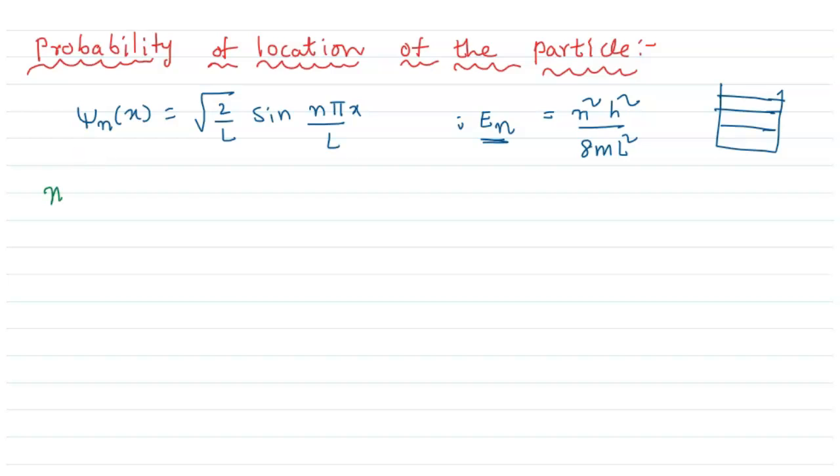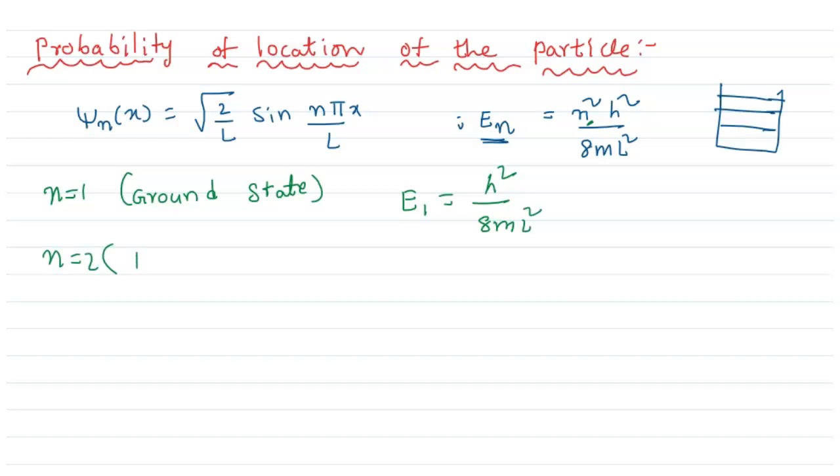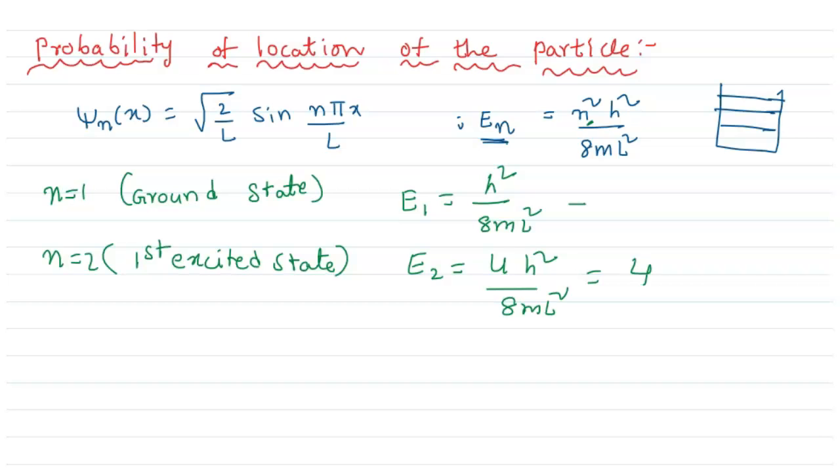For example, when n equals 1, we call that the ground state. The ground state energy E1 equals, substituting n = 1, 1² is 1, so h²/8mL². When n equals 2, that state is called the first excited state. So the first excited state energy is E2 = 2² is 4, times h²/8mL², that means 4h²/8mL². From the above equation, we can write it as 4 times the ground state energy.